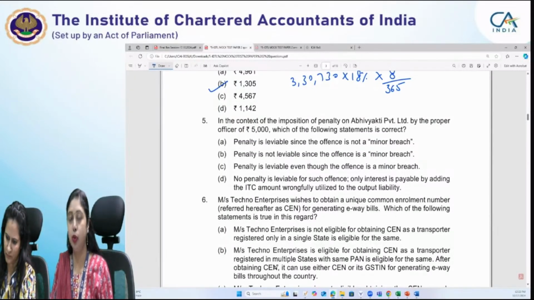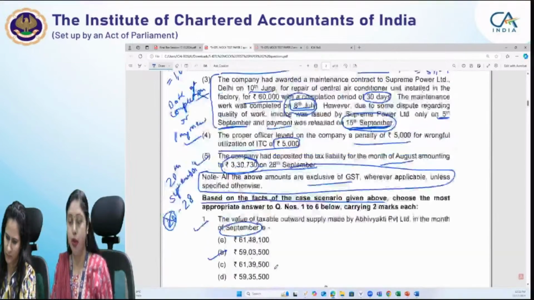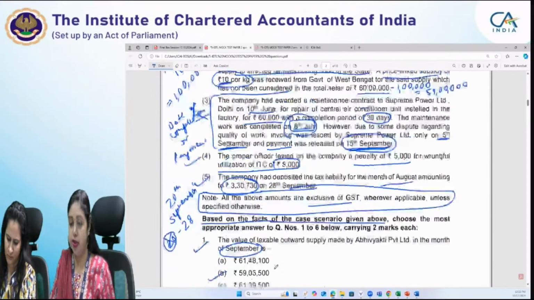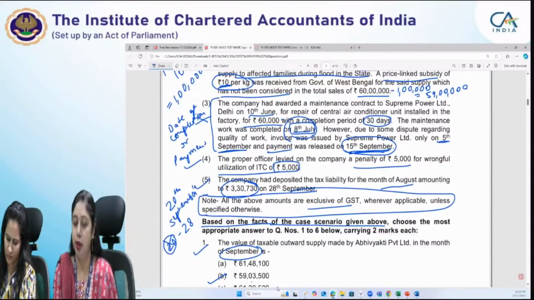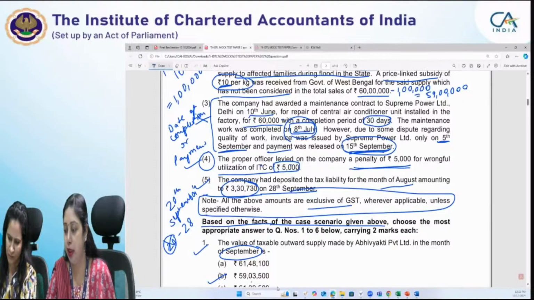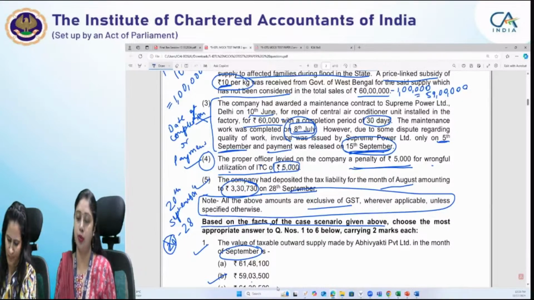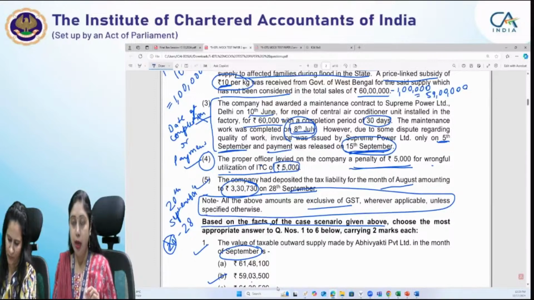Let us first of all go through that point once again, which is given to you. As I told you, see the relevant information and then recall the relevant provision. This relevant information is point 4, which is given here. The proper officer levied on the company a penalty of rupees 5,000 for wrongful utilization of ITC of rupees 5,000. So the amount of tax involved or the amount of default in this question is 5,000 rupees.